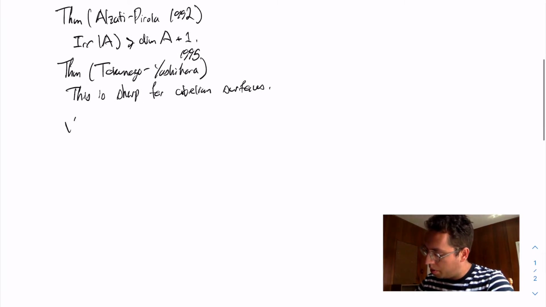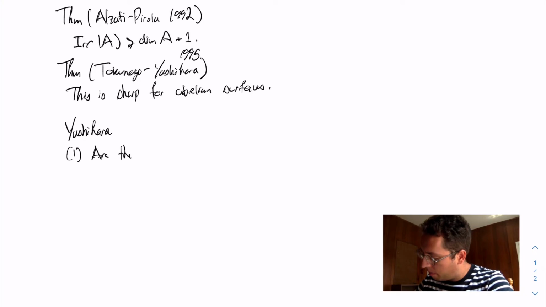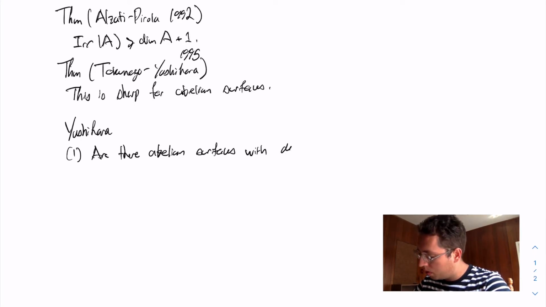Just a year later, in 1996, Yoshihara asked some questions about the behavior of this degree of irrationality. The first question is, are there abelian surfaces with degree of irrationality greater than or equal to 4?